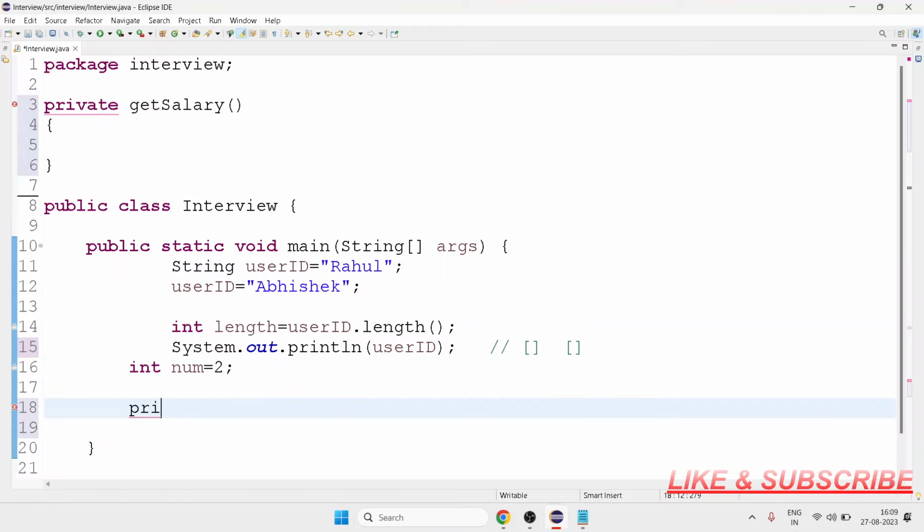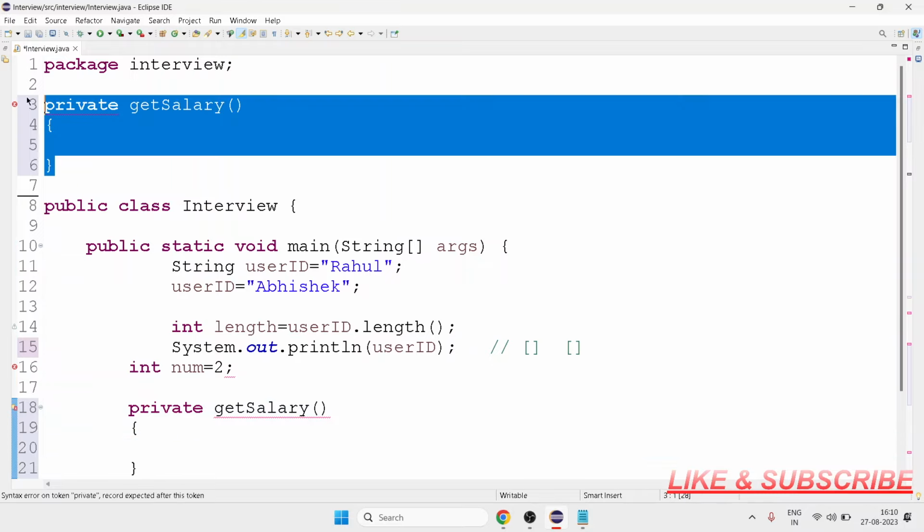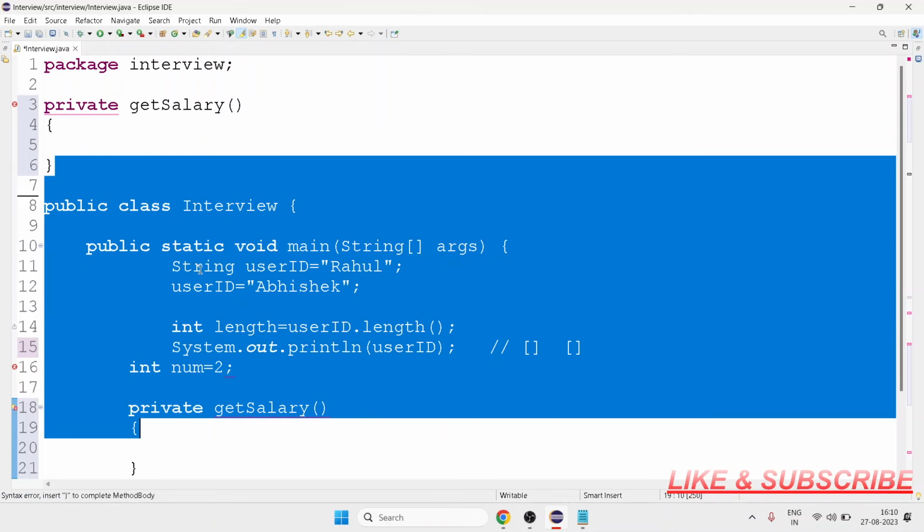So I make the same name, same data type, same access specifier. Here I am not overriding anything, because it is not even visible to this class. This method is not visible to this class.